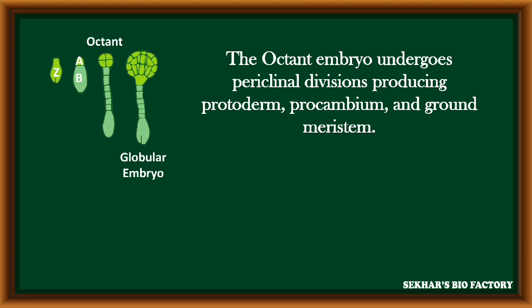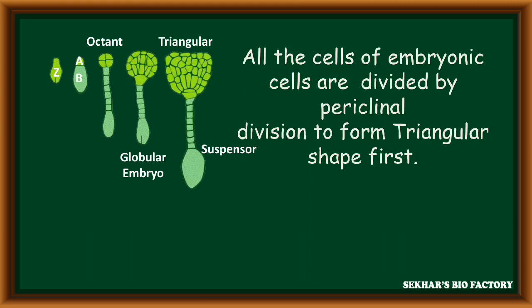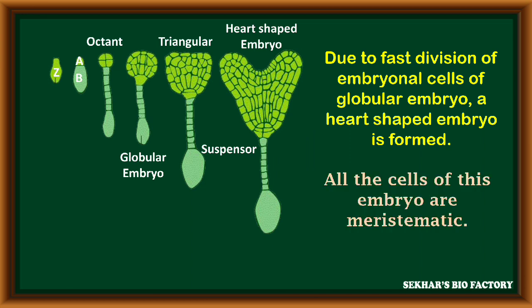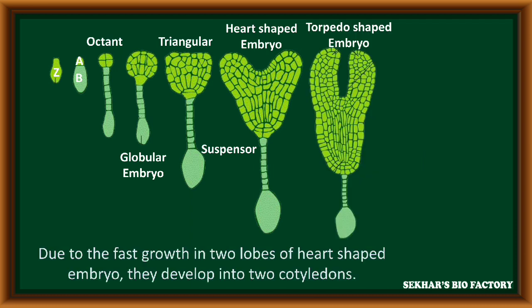The octant embryo undergoes many periclinal divisions to form a protoderm around it. At the center, it has procambium and ground meristem. All the embryonic cells divide by periclinal divisions to form a triangular shape at the beginning. Then, due to fast divisions in the embryonal cells, the globular embryo becomes a heart-shaped embryo. All the cells present in the embryo are meristematic in nature and perform continuous cell divisions.